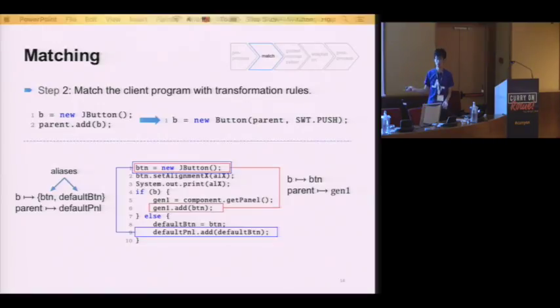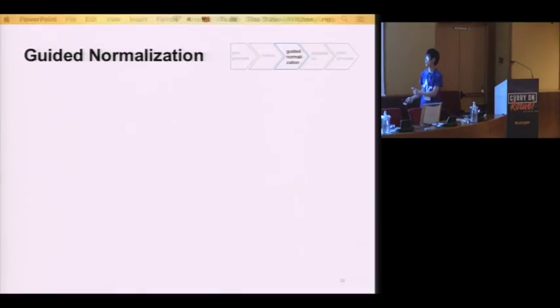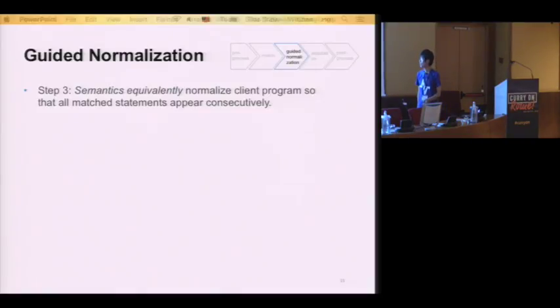So this indicates our matching is done on a control flow graph rather than text match or syntactic match. When we get this match, the next thing is how to normalize it so that it will appear consecutively, because you can see they appear in different blocks, not consecutively, and they have different names. This is our key part, our key insight here: the guided normalization. We want to perform some semantically equivalent transformation on the client program so that the matched statements will appear consecutively after transformation.